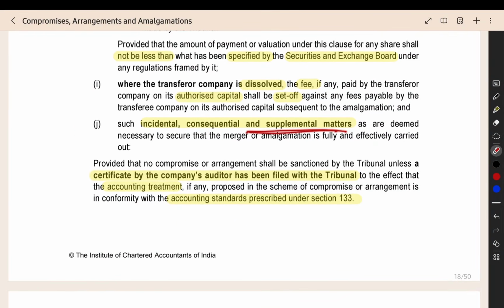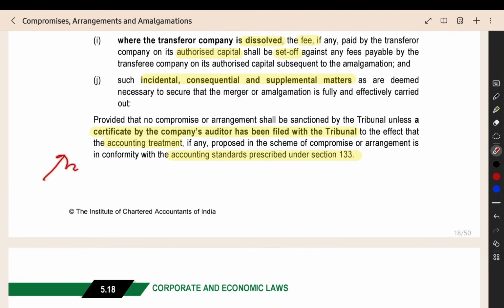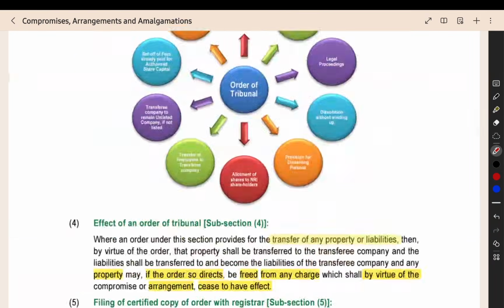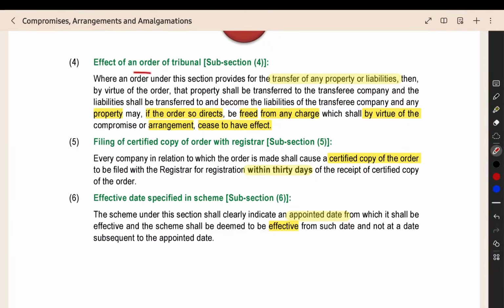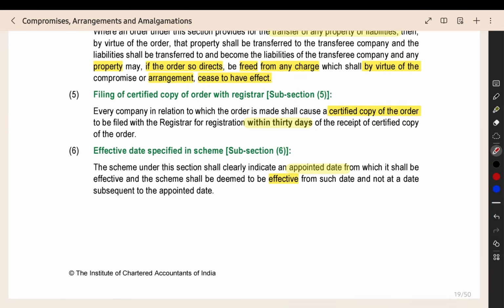Then other matters also can be specified by the tribunal. Here also one certificate is to be given by the company's auditor that the accounting treatment has been done as per the accounting standard prescribed under section 133. Now, the order of the tribunal will be effective and it will transfer all the property, liabilities and any charge also. It will be transferred, or if there is any provision in the order for the release of the charge, that also will happen. Everything will happen as per the order of the tribunal.